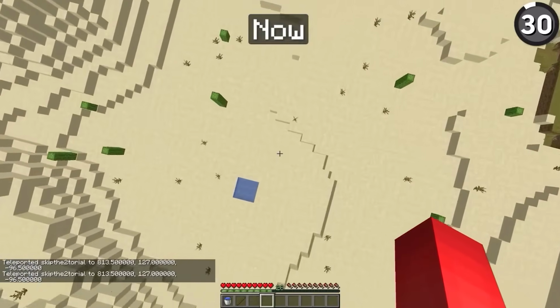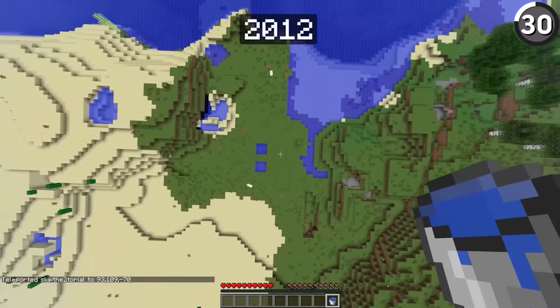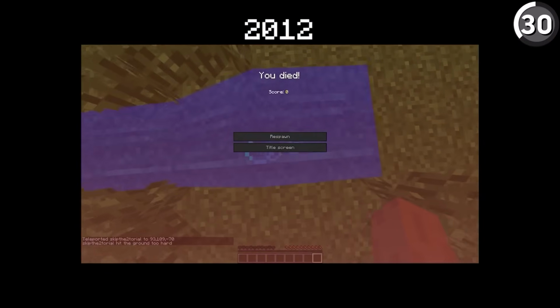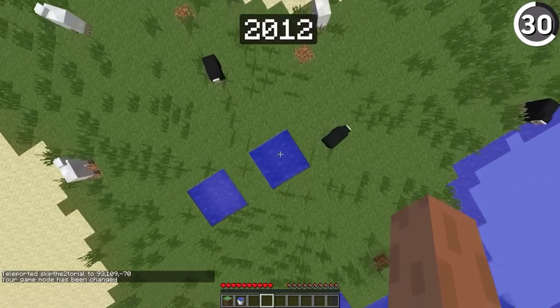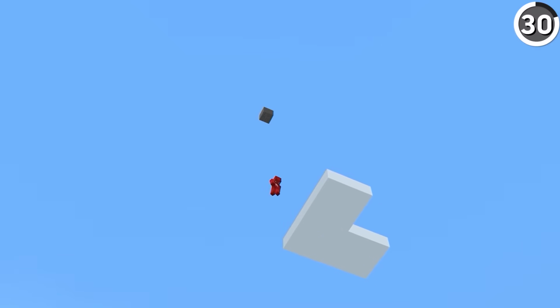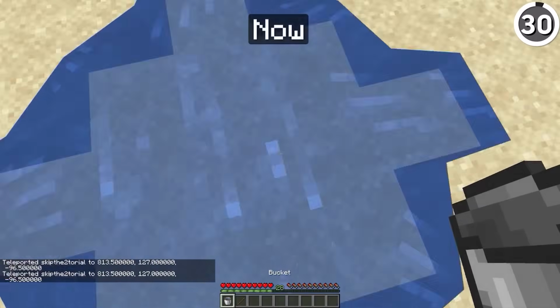Nowadays, we're all familiar with the concept of an MLG water bucket save, but back in the day, it wasn't as popular, and for good reason. See, in the past, you'd need a puddle that was 2 blocks deep to stop any kind of fall damage, and it wasn't until after 1.4.4 that we could finally do this with 1 bucket.